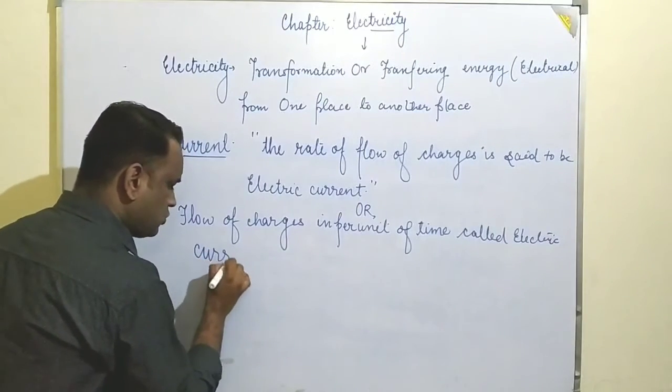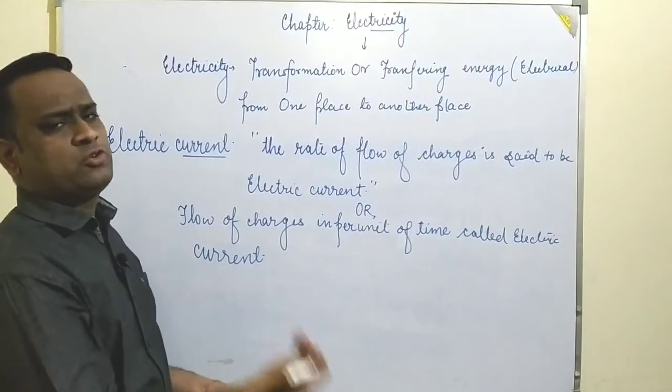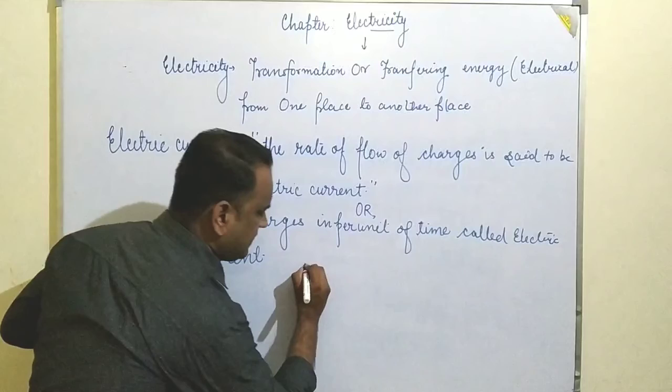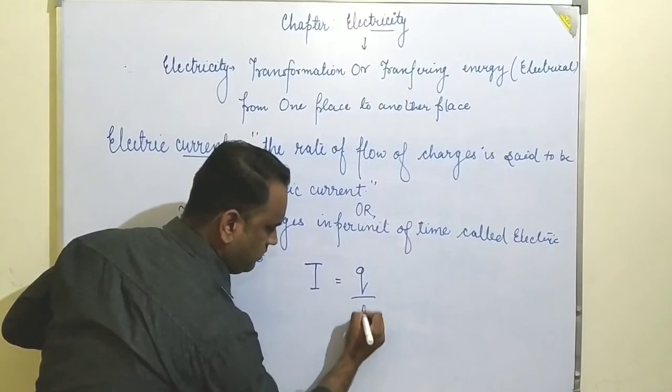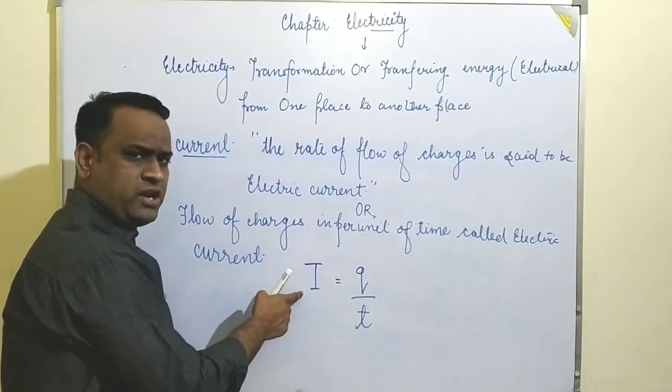So in a specified time, whatever amount of charge flows through a circuit is said to be the electric current. Mathematically it can be written as I equals Q by T, meaning the amount of charge flowing per unit of time is the electric current.